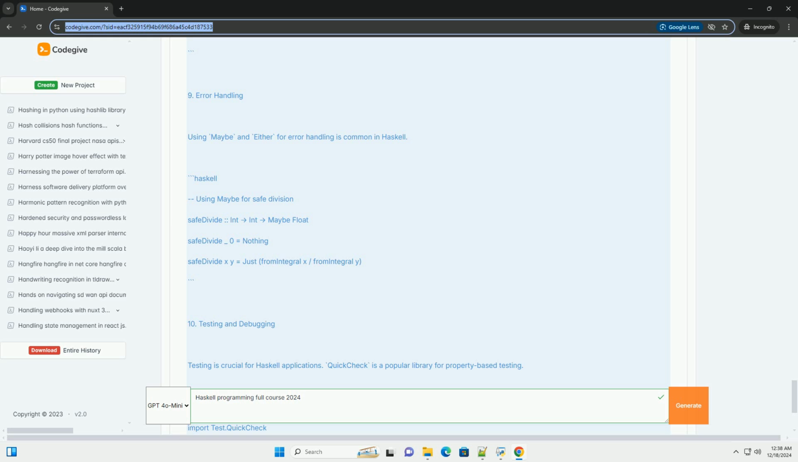11. Conclusion. Haskell is a powerful language that emphasizes pure functional programming. This tutorial provided an overview of the syntax, data types, and concepts that will help you get started. For further exploration, check out the Haskell documentation, https://haskell.org/documentation, and consider working on projects to deepen your understanding.